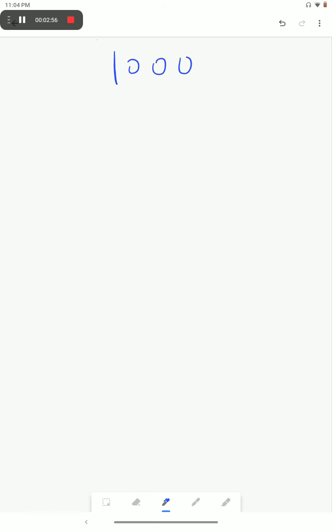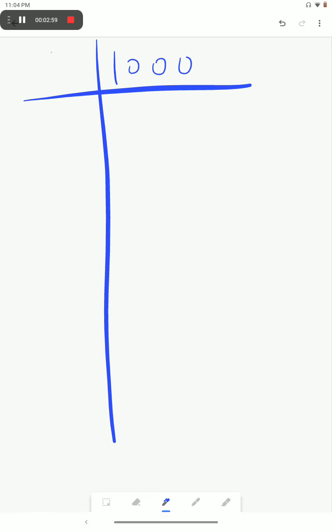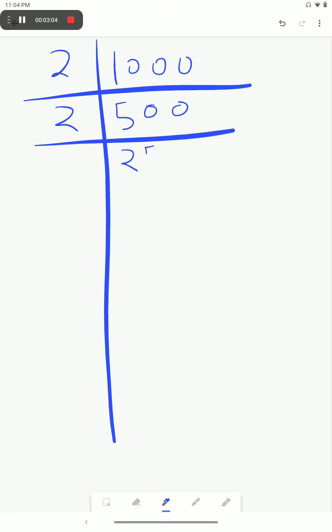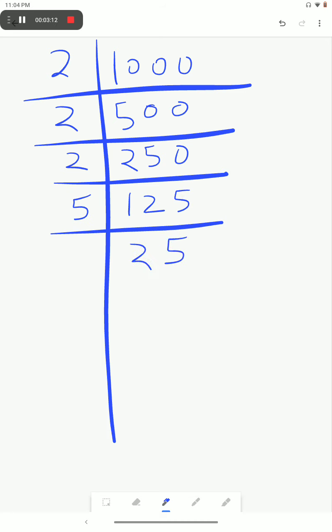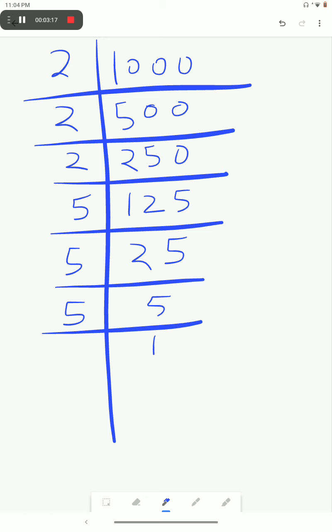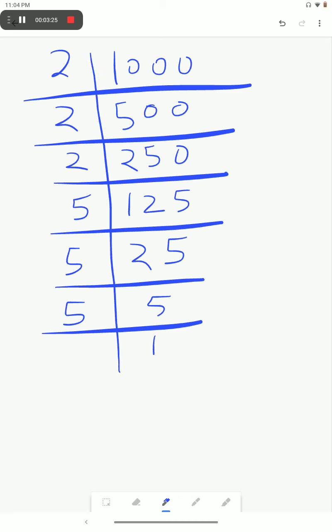Next is 1000. We have already discussed it in the last lecture also, but again we will discuss it. Then 2 250, then 2 125, then 5 25, then 5 5, okay. Now, what will be the factors of this 1000? It will come out to be 2 into 2 into 2 into 5 into 5 into 5.